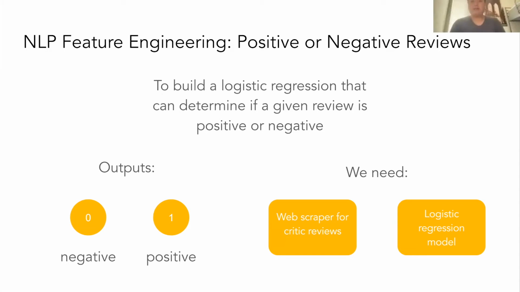Yeah, so we wanted to add another feature that was an NLP feature where we built a logistic regression model that determines if a given review is positive or negative. And so we need two things for this. One is a web scraper to actually get all the reviews, and another is a logistic regression model.